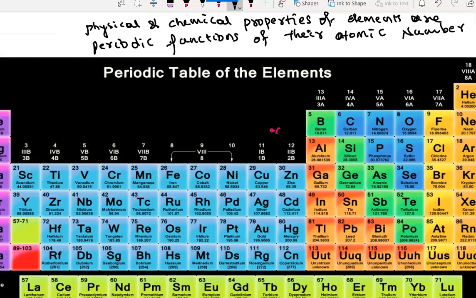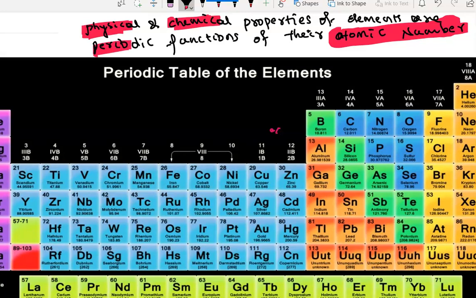Okay, this is the law. So he used this atomic number concept to arrange the elements. And when he arranged elements in increasing order of atomic number, he also found the repetition of physical and chemical properties after a certain period. After every eighth element, initially he started getting a repetition of physical and chemical properties, for the second period, say 8th, 16th, 32nd, like that.